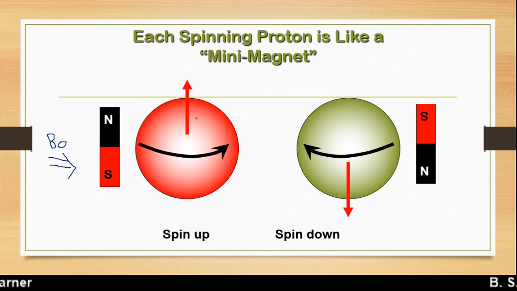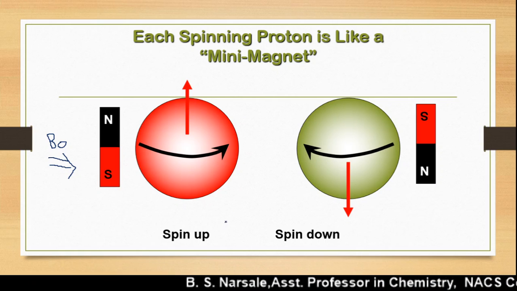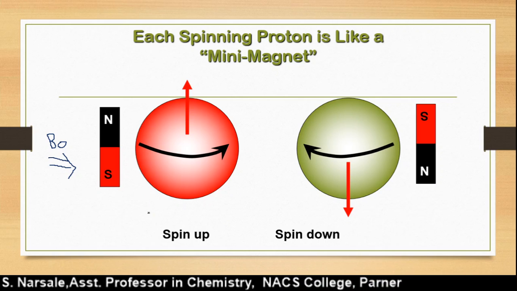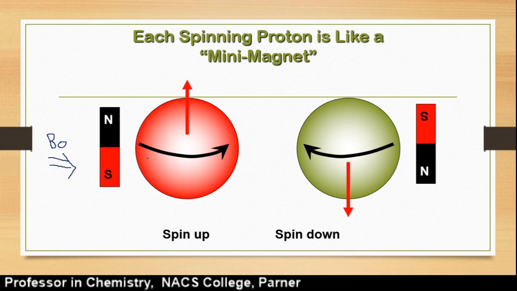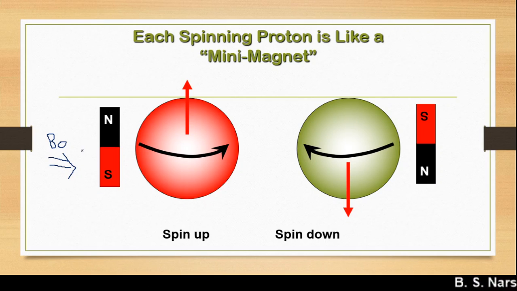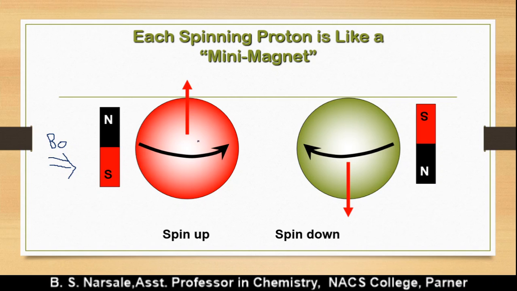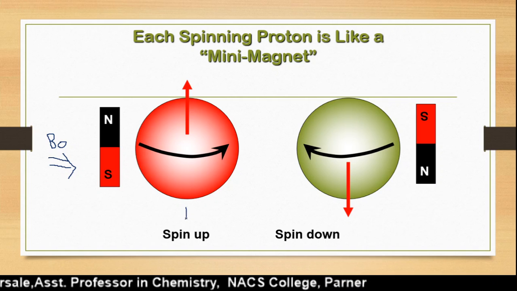When you apply the magnetic field, the nuclei will have spinning directions, and according to that we can show positive spin and negative spin. Actually, some people say that clockwise means plus spin and anti-clockwise means minus spin. It is not that. When the nucleus is spinning in the same direction as the applied magnetic field, then they are present in a parallel fashion.